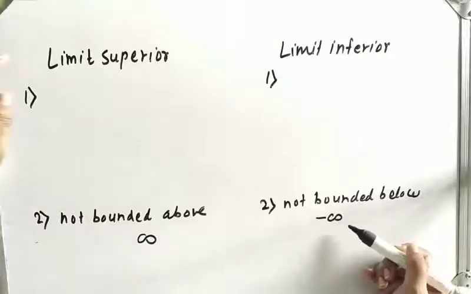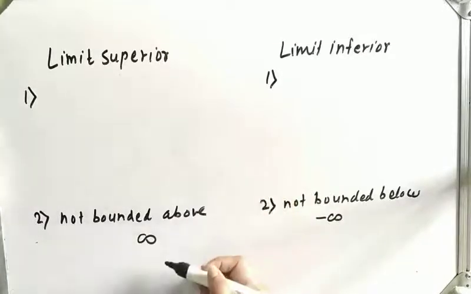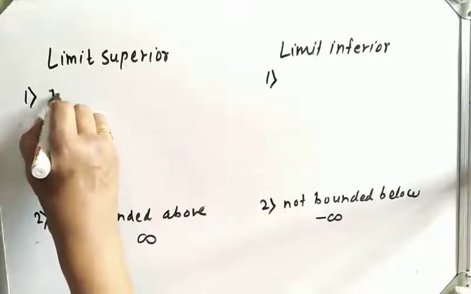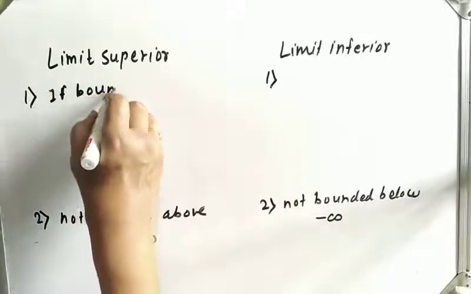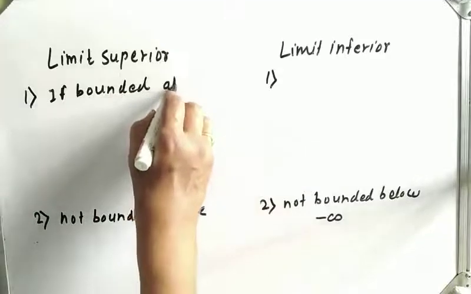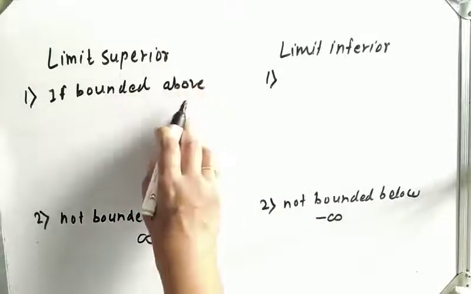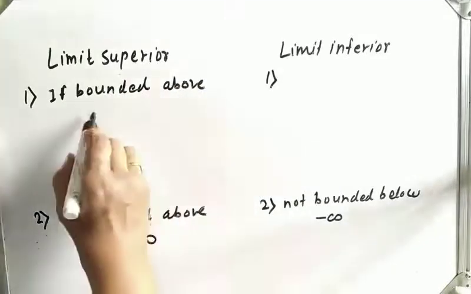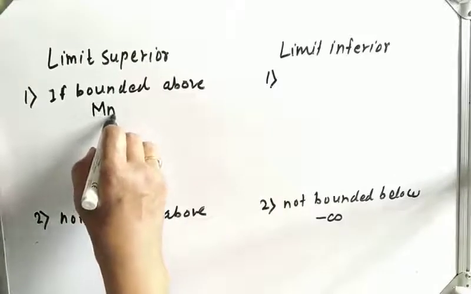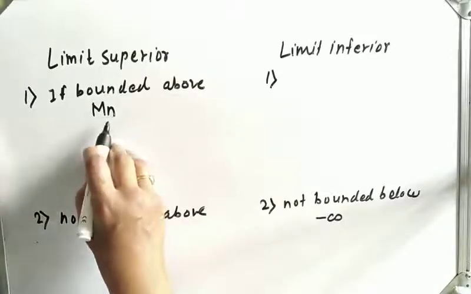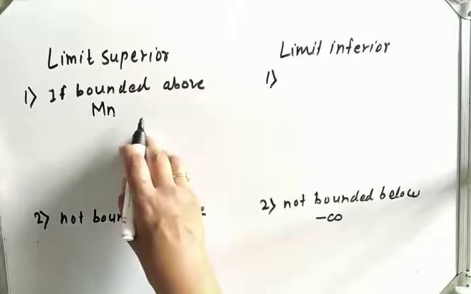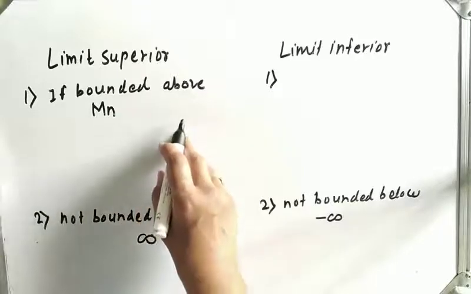Now, for limit superior, if the sequence is bounded above, then what happens? We construct a sequence capital Mn, where capital Mn is the least upper bound of Sn plus 1, like this.